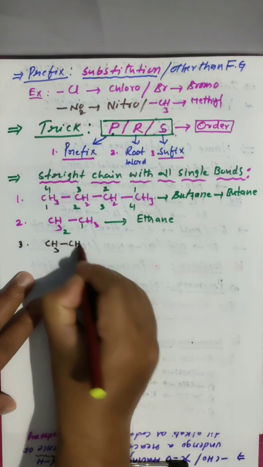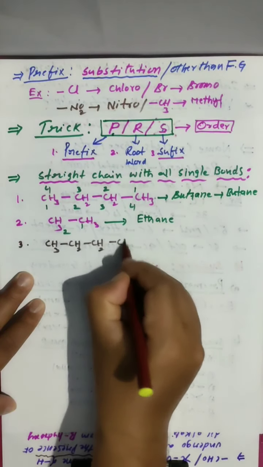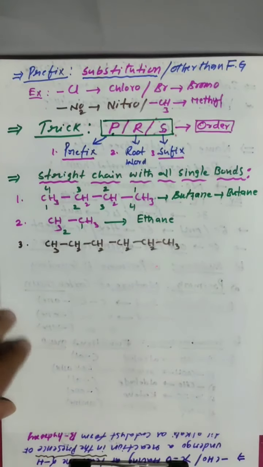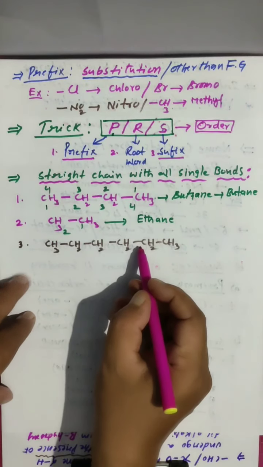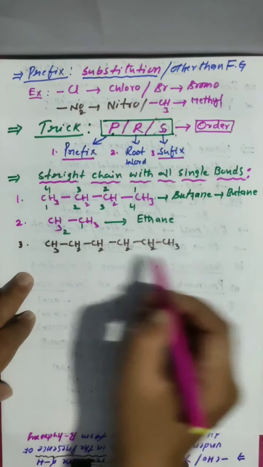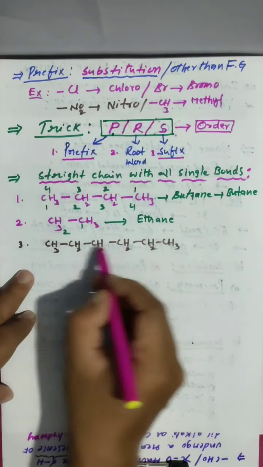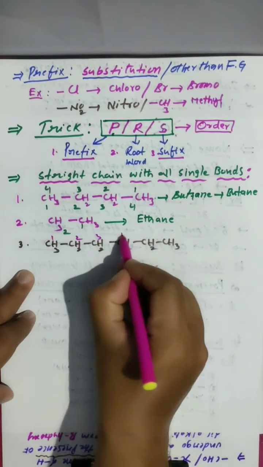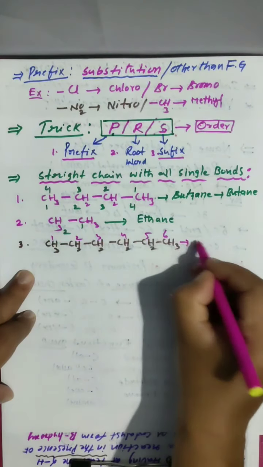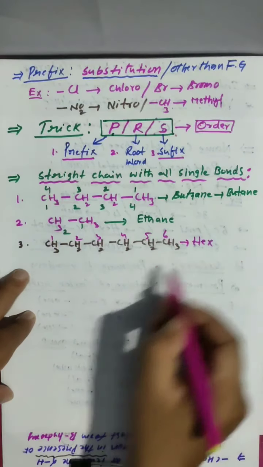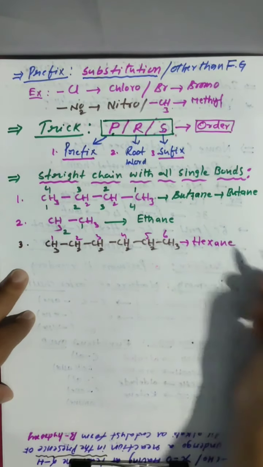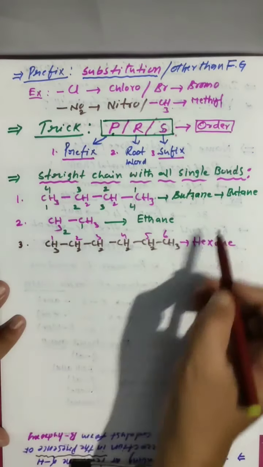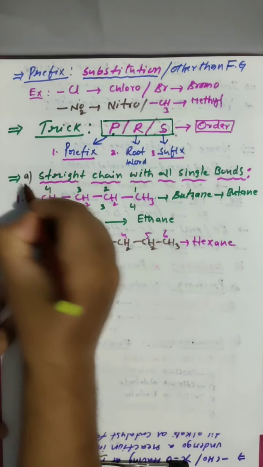Next. Here is one more chain given: CH3, CH2, CH2, CH2, CH2, CH3. See, first, all single bonds means n. Now count the carbon atoms: 1, 2, 3, 4, 5, 6. Straight chain, you can give numbering left to right or right to left. So 6 carbons are there, hex. Single bond is there, ane, hexane. See how easy. Clear? Like this, for all single bonds you go. This is model number 1.